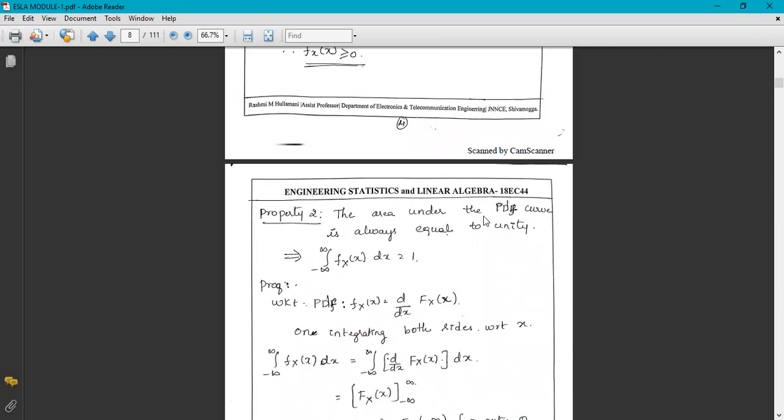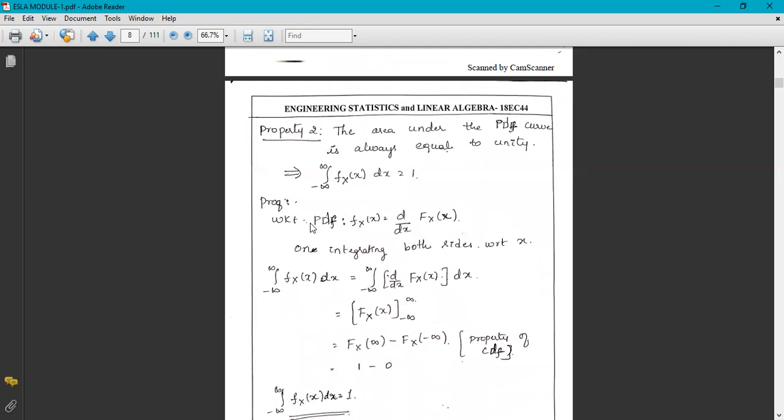Property 2: the area under the PDF curve is always equal to unity. That is, the integral from minus infinity to infinity of the PDF small f_X(x) with respect to x is equal to 1. Proof: we already know the definition of PDF is the derivative of the cumulative distribution function.